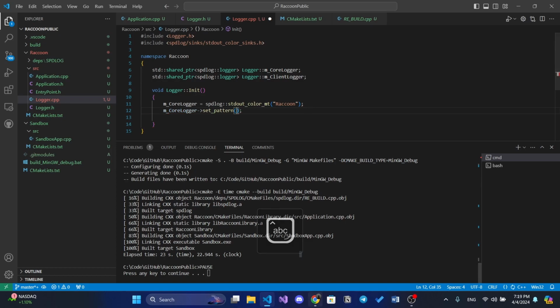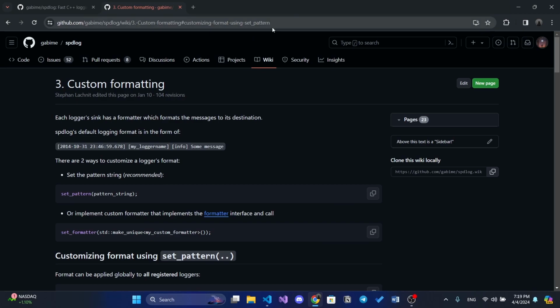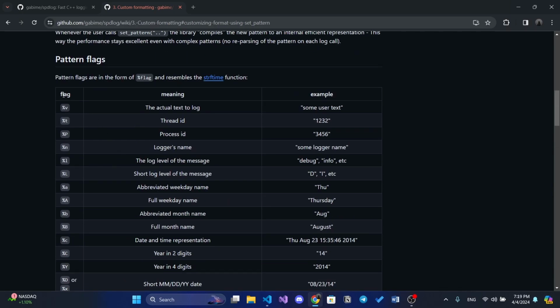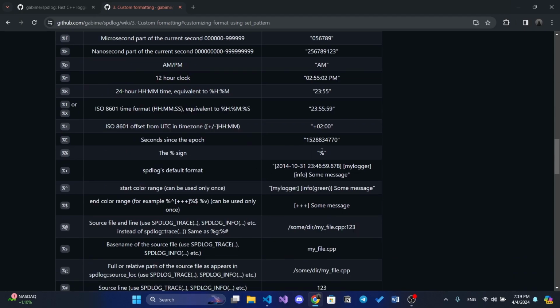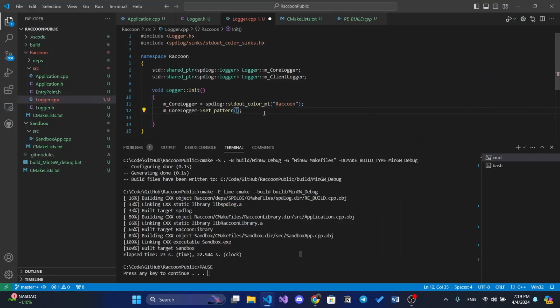So what is a pattern? We have this link here in a wiki page. Here are all the flags that you can use to decide how your logger will display your messages. First of all, we need a color. To specify a color, we need a begin and an end.